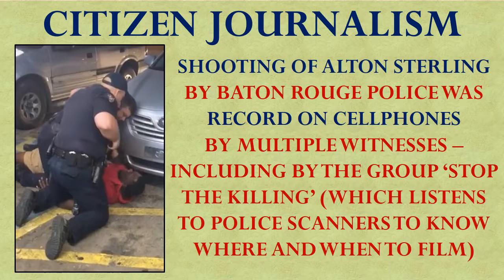An example of citizen journalism is the prevalence now that we've seen of people filming confrontations between police officers and suspects. Some of the most famous examples of this are when people have filmed not just arrests, but even fatal police shootings. Here we have the specific example, the shooting of Alton Sterling, that took place in 2016 in Baton Rouge, Louisiana. Multiple cell phone videos were taken of this incident, including by a group that calls itself Stop the Killing, which systematically monitors police scanners to know where the police are at and what they're doing and where a confrontation might take place, so they can rush out and then film it.